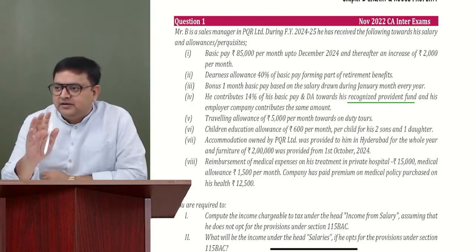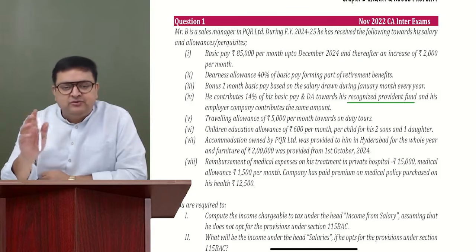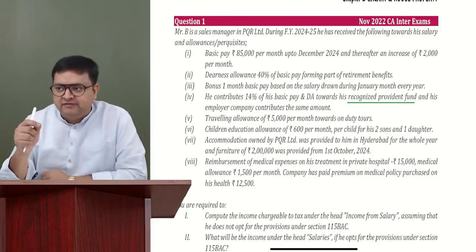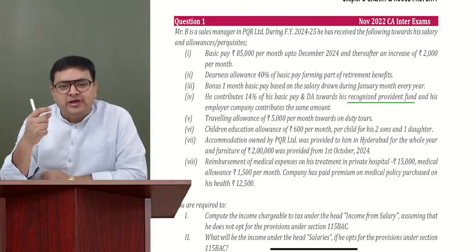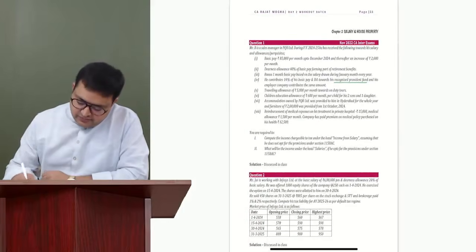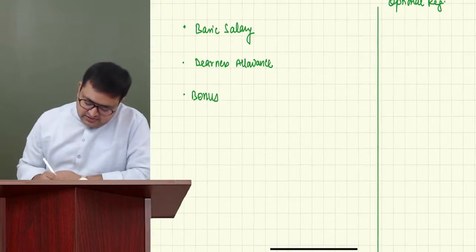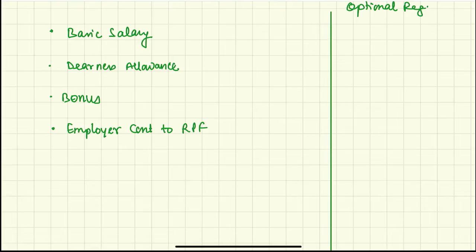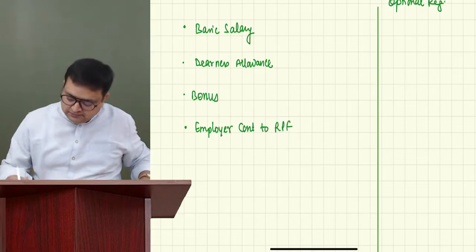Everybody clear? Employee contribution is not our income because it is actually a part of the salary only. It is rather an investment, and only employer contribution is our salary. So it would be employer contribution to RPF. Then we have fourth.